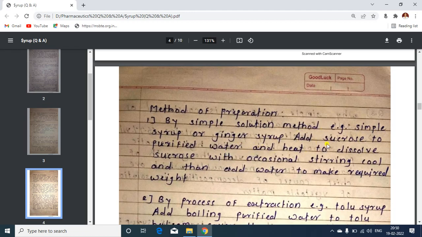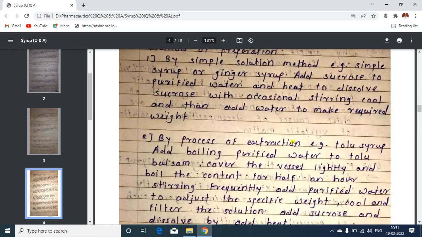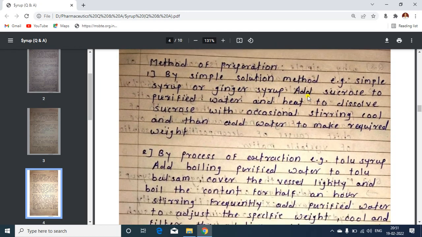Firstly you have to add the sucrose into the water, then heat to dissolve the sucrose with occasional stirring, cool it, and then add water to make the required weight. So this is the first method, the simple solution method.